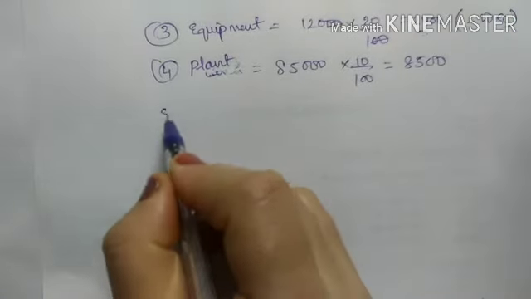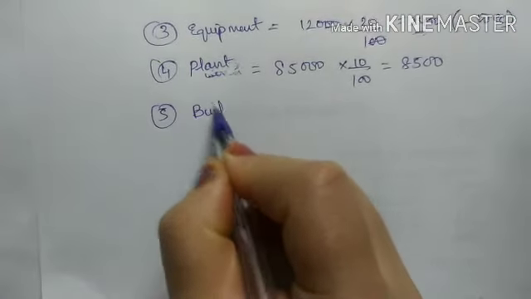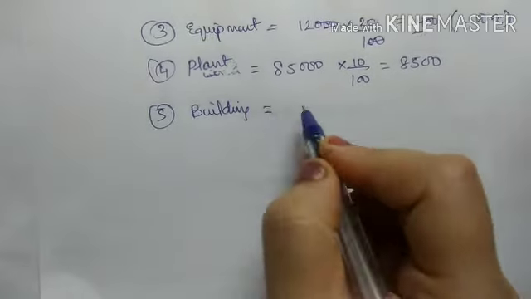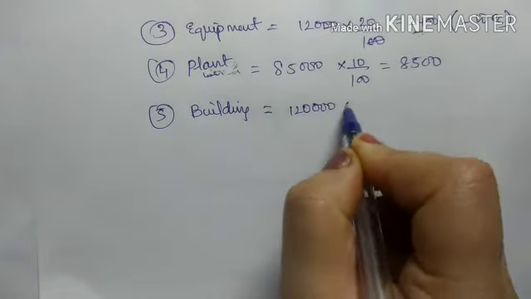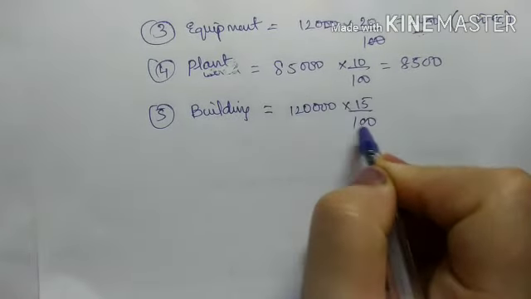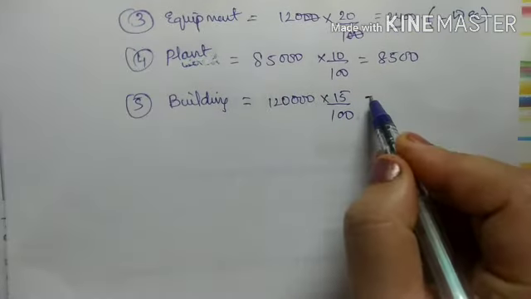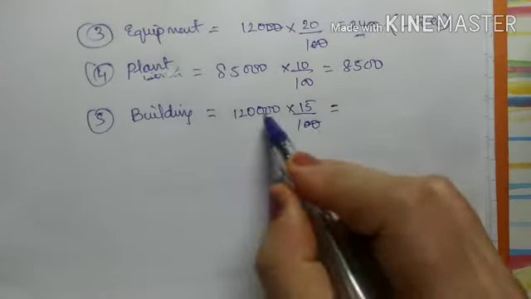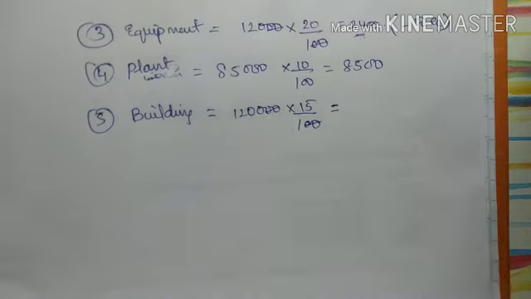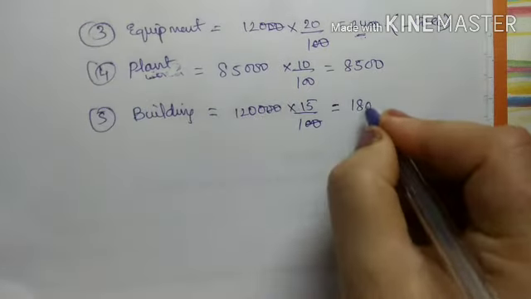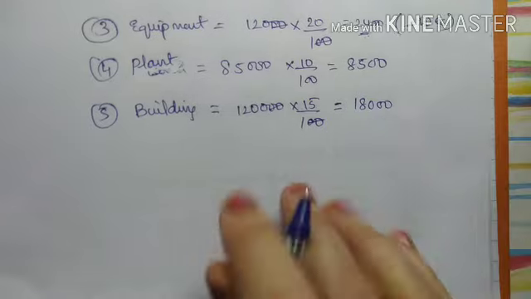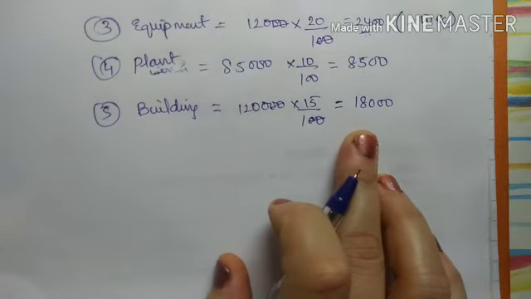So 1,20,000 into 15 upon 100. 2 zeros get cancelled, and 12 into 15 is 180, and 2 zeros, that is 18,000 is the appreciation.